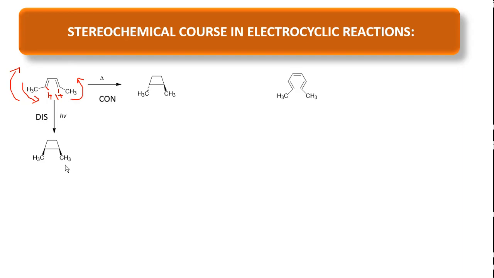The next example is a 1,3,5-hexatriene derivative, which comes under 4n plus 2 pi electron cyclization. Under thermal condition, 4n plus 2 electron cyclization undergoes this mode of rotation. In this mode of rotation, this orbital moves in clockwise direction and this orbital moves in counterclockwise direction.